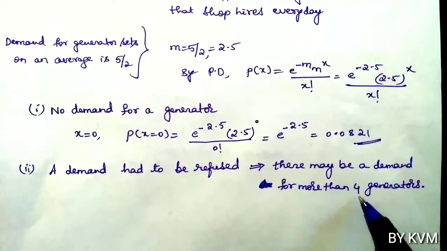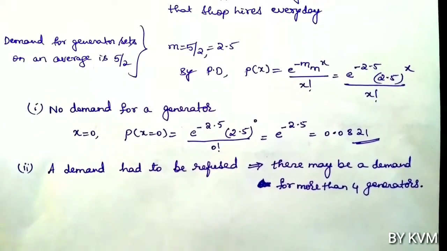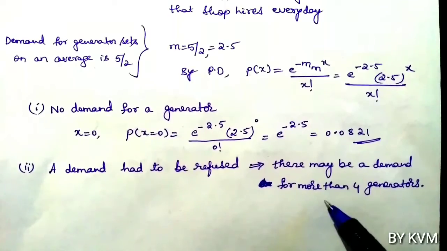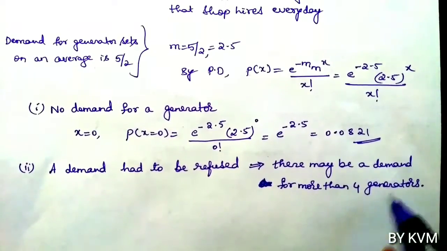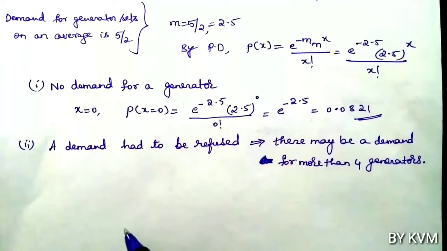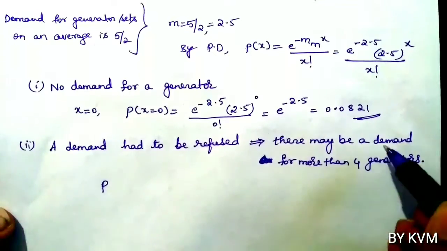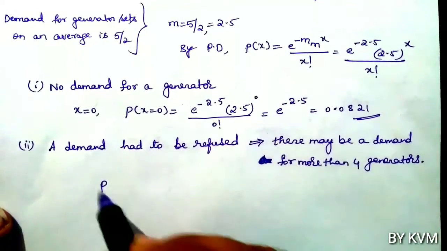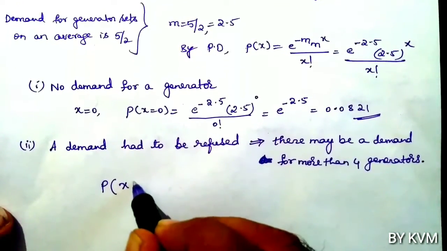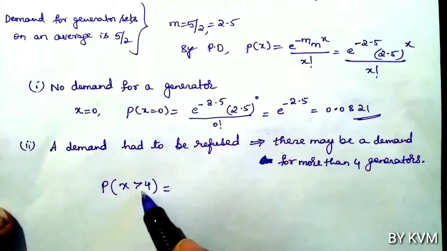A demand is refused only if the demand is more than 4 generators. So therefore here we have to find a demand for more than 4 generators, means we have to find probability of x greater than 4. So it is strictly greater than 4.